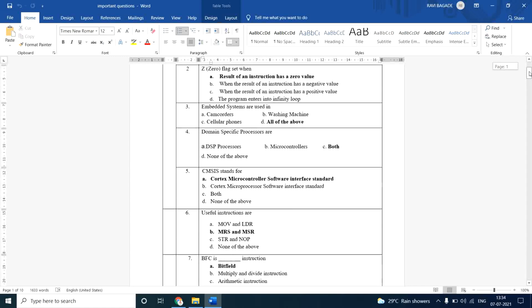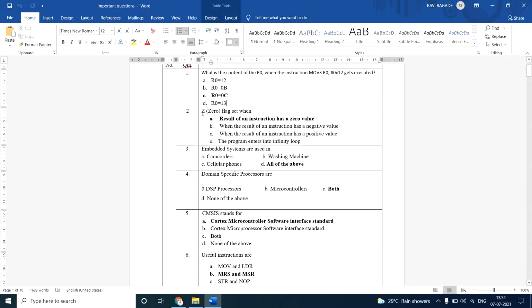Then what could be the second question? The second question is, when is the zero flag set? The zero flag is going to be set when the result of an instruction has a zero value. Suppose you have done an addition, subtraction or any arithmetic instruction, if the answer of that is 0, then the zero flag will be set.